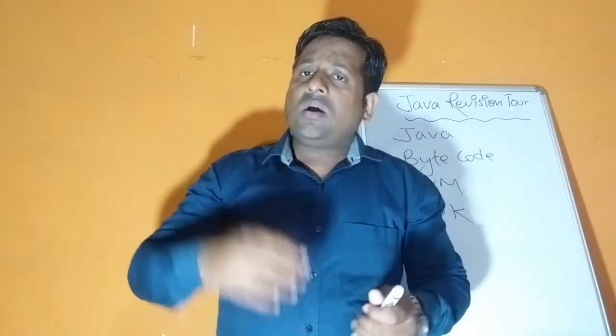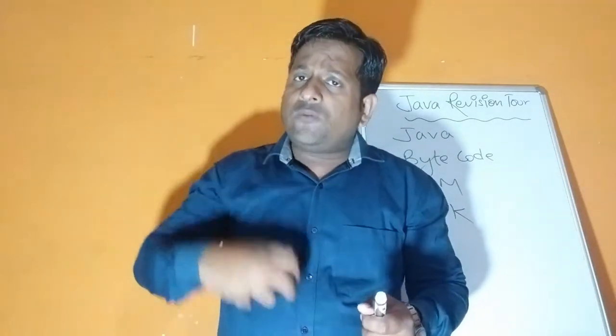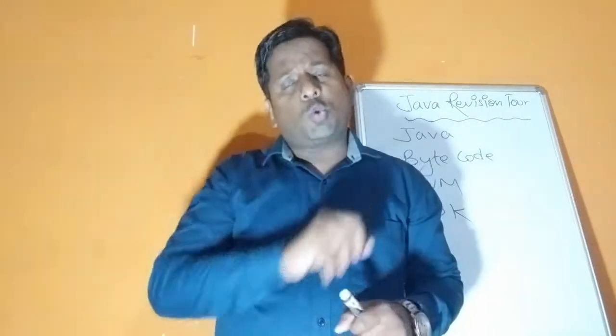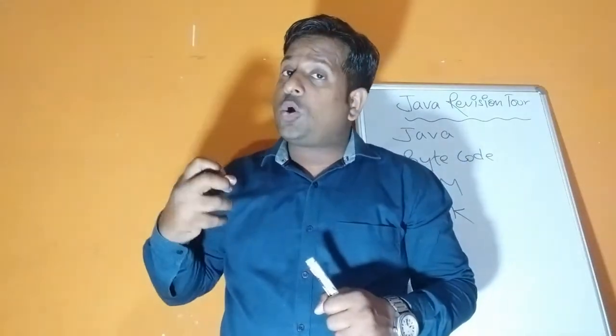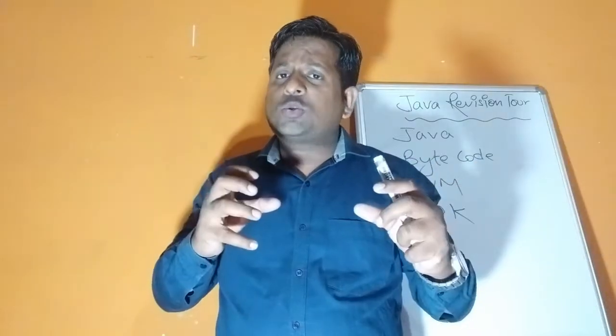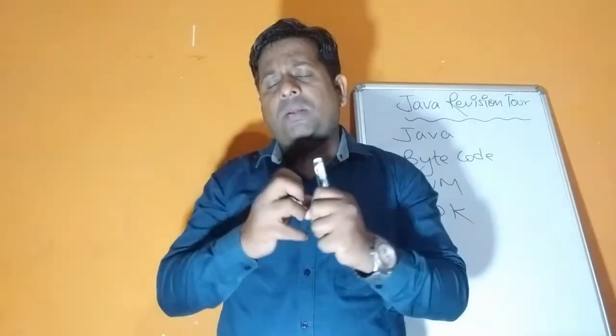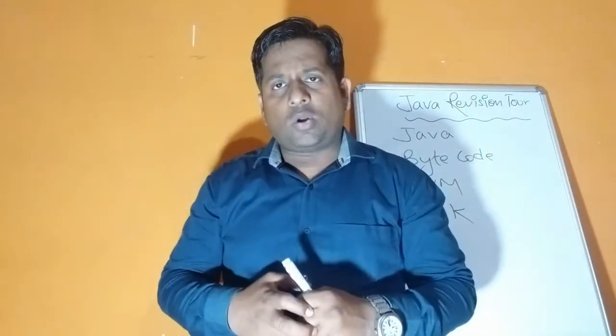So here what happened? The code which we write is known as source code, and the information which computer generates is object code. So between source code and object code, multiple things go on.